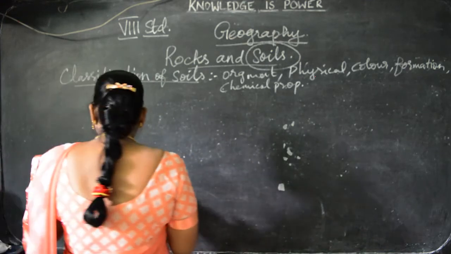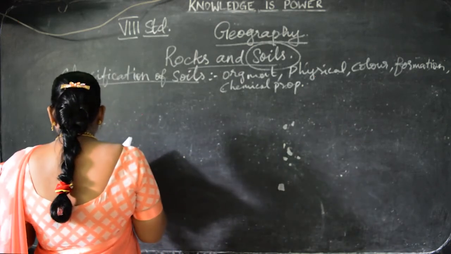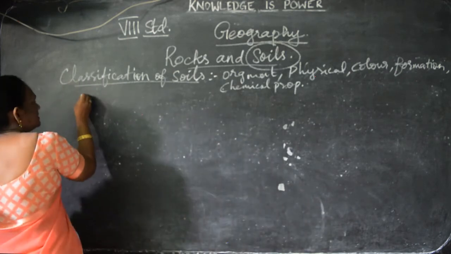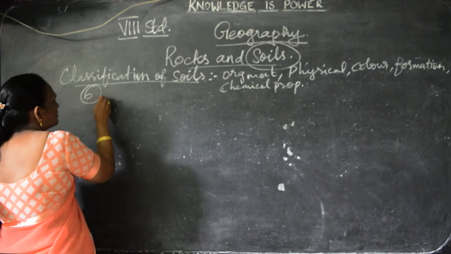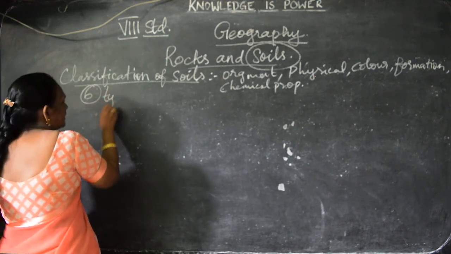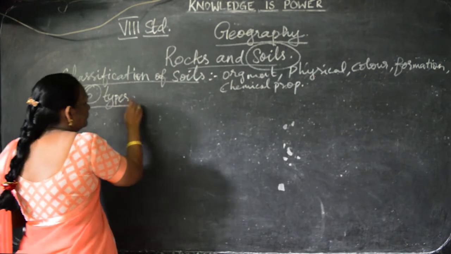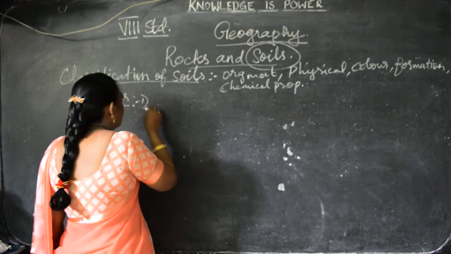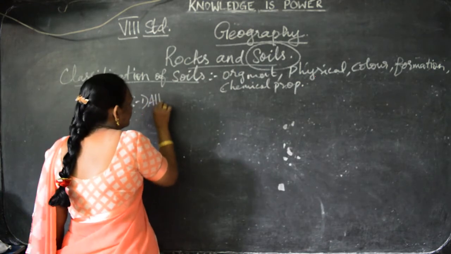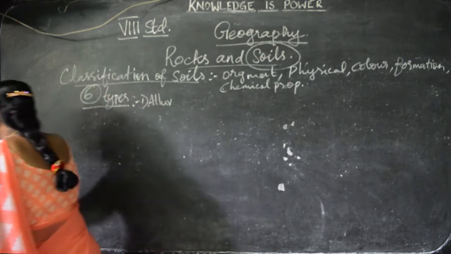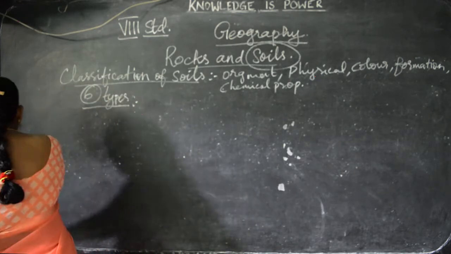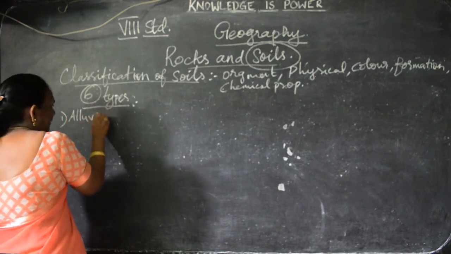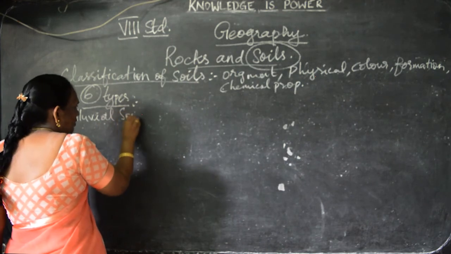According to that, we can divide soil into 6 types. How many types of soils are there? 6 types. What are they? First one, alluvial soil. Can you see, children? Take it down. Alluvial soil.